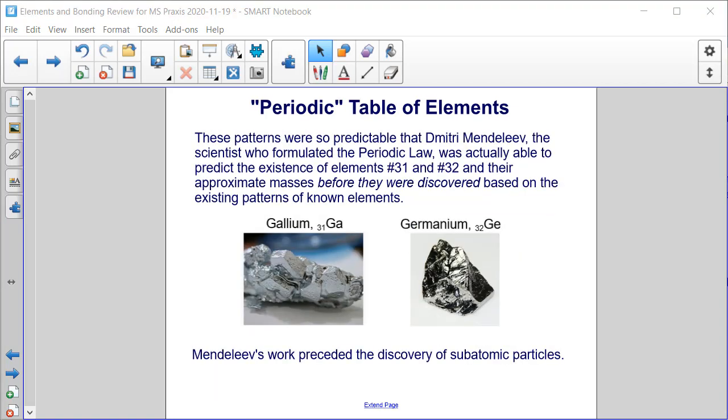The patterns that were noticed in the periodic table were so predictable that Dmitri Mendeleev, the scientist who formulated the periodic law, was actually able to predict the existence of elements 31, gallium, and 32, germanium, and their approximate masses before they were even discovered, based on the existing patterns of known elements. Mendeleev's work preceded the discovery of subatomic particles.